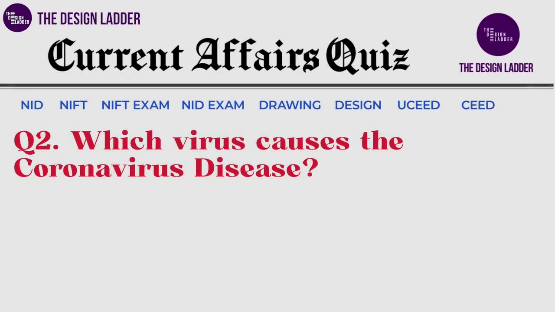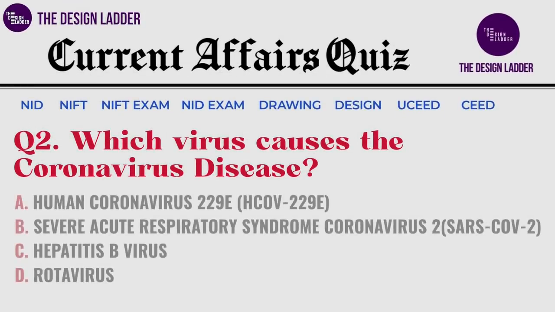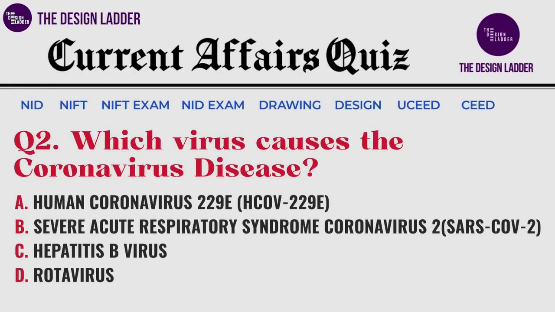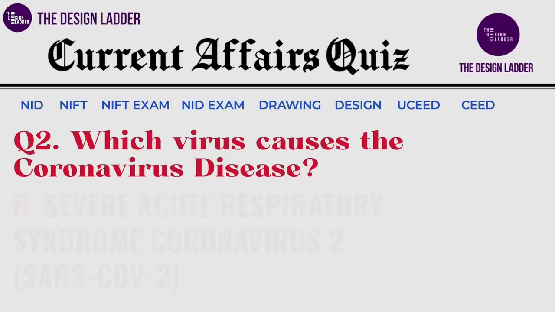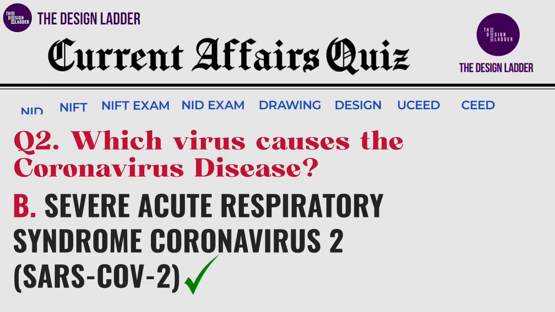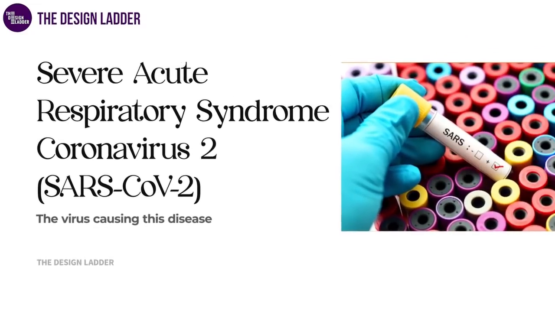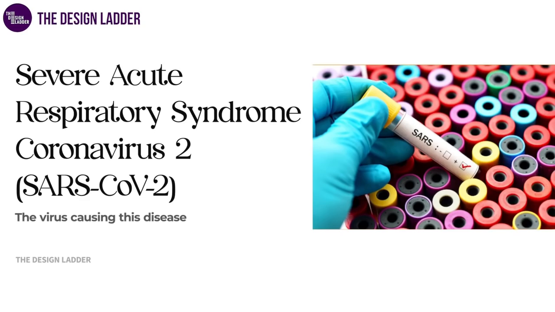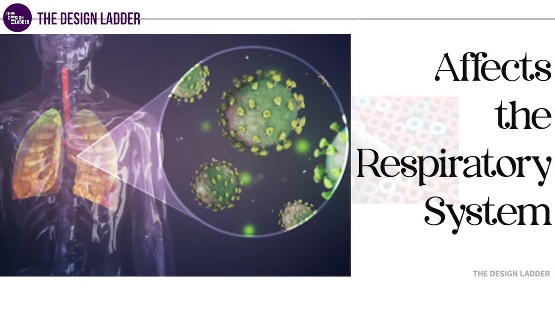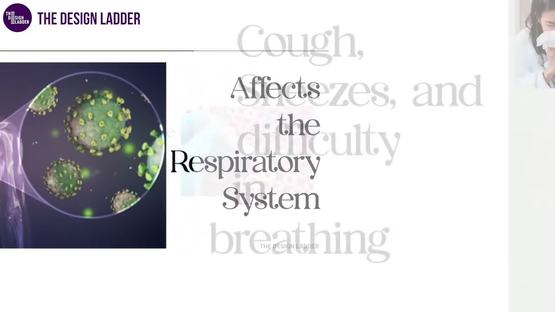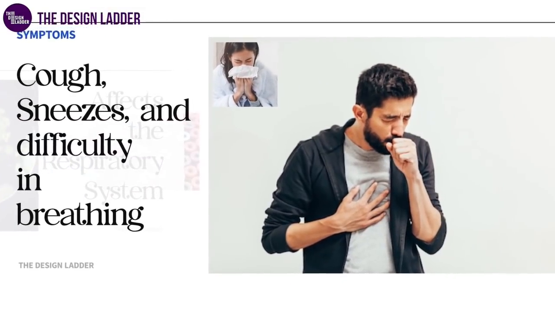Let's move on to the next question. Which virus causes the coronavirus disease? And your options are: the correct answer is SARS-CoV-2. The virus causing this disease is called Severe Acute Respiratory Syndrome Coronavirus 2 because it severely affects the respiratory system, causing acute cough, sneezing, and difficulty in breathing.